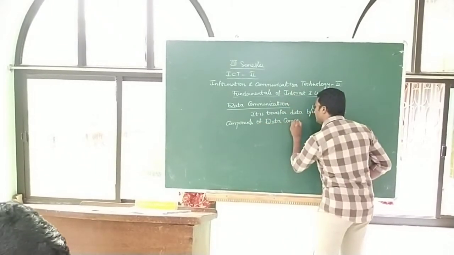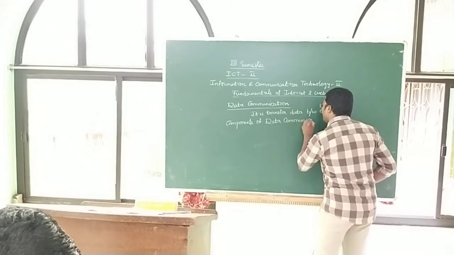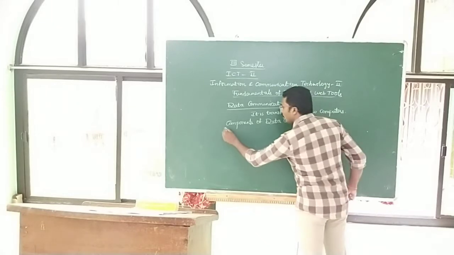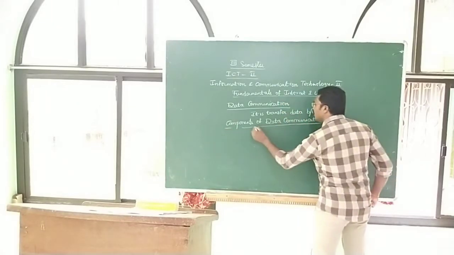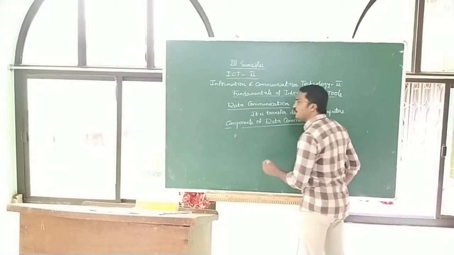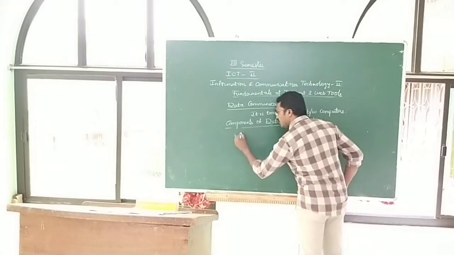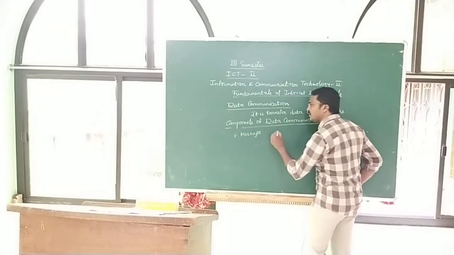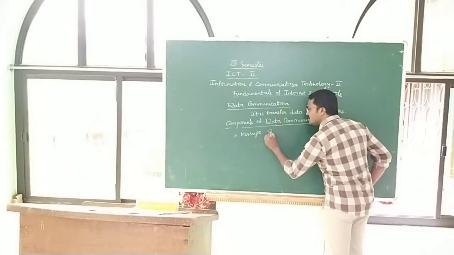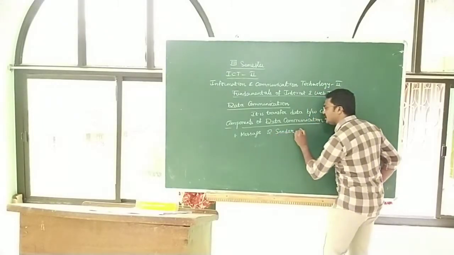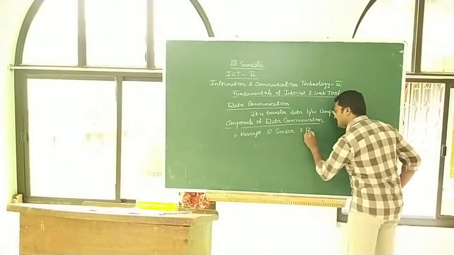Components of data communication. What are the requirements if you want to communicate between computers? There are 5 important components needed. The first one is a message. The second one is a sender, and the third one is the receiver.